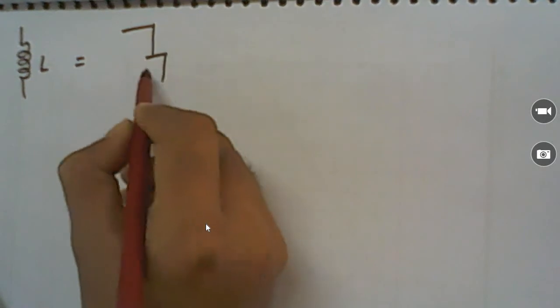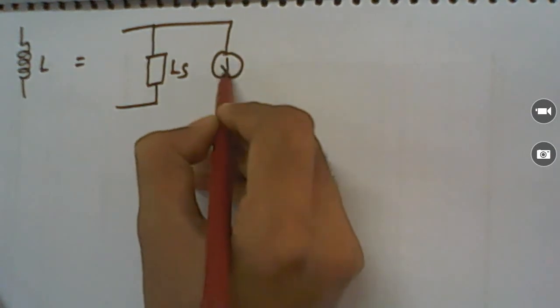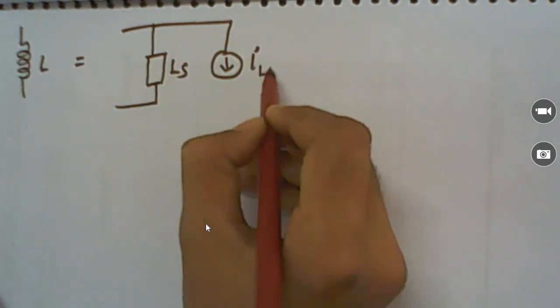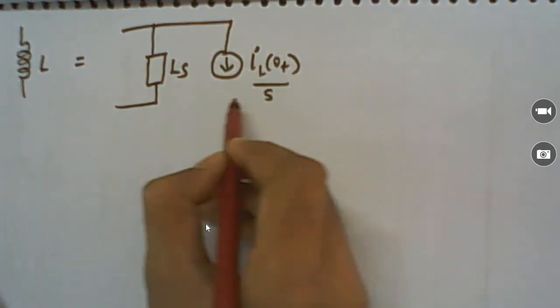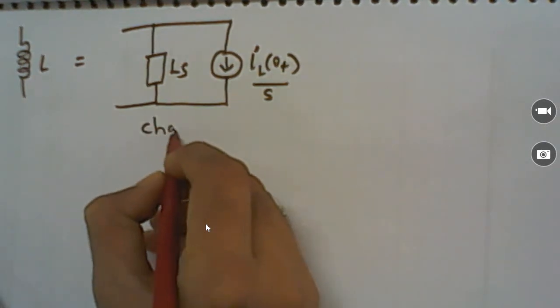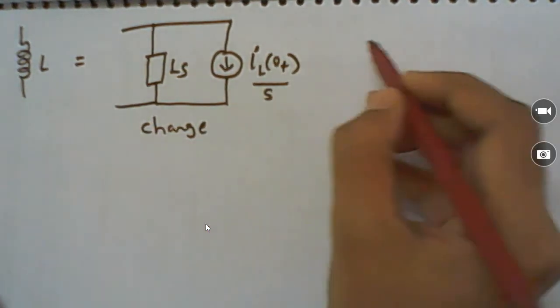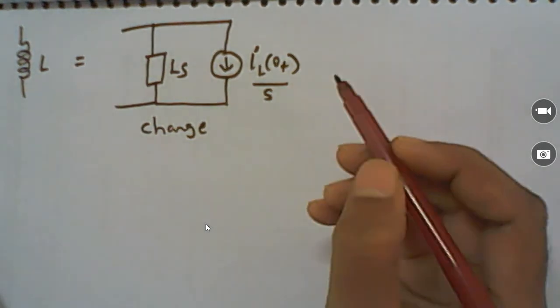Okay, so any inductor we can replace with two circuits, series as well as parallel. In the parallel one, it is replaced with one LS in parallel with a current source, and the value of the current source is IL of 0 plus divided by S. Now suppose this is for the charged inductor. The inductor has an initial charge, and the value of the initial charge is IL of 0 plus.